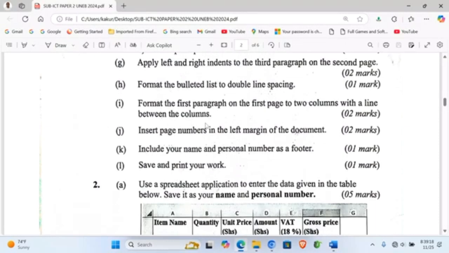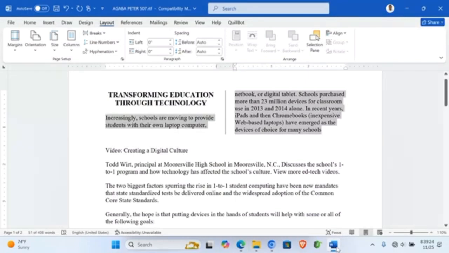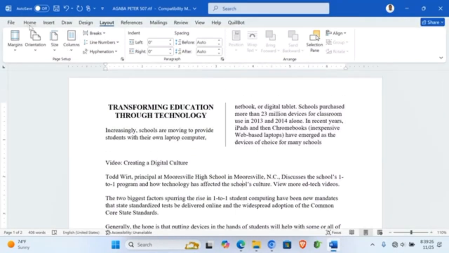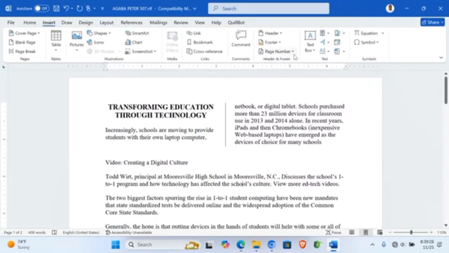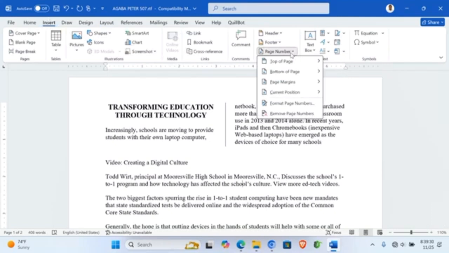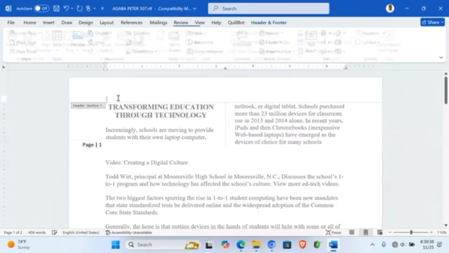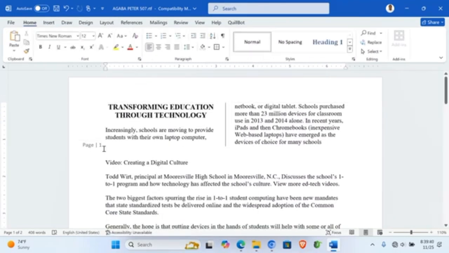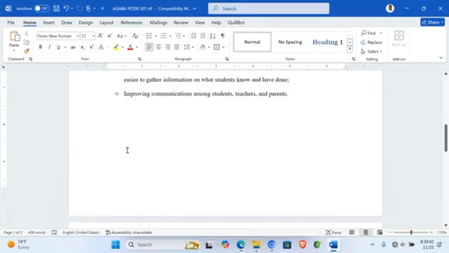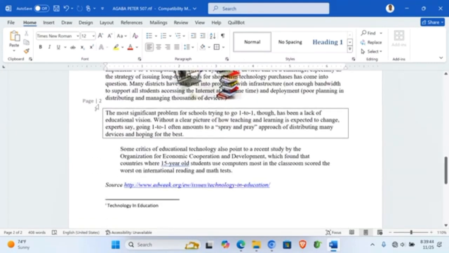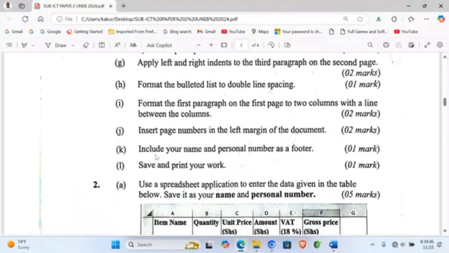Next, insert the page number on the left margin of the document. Now here I'm going to go to insert, I go to page number. Now here I choose left margin, it is this one. It is our first page, it is on the left margin. Second page also left margin.